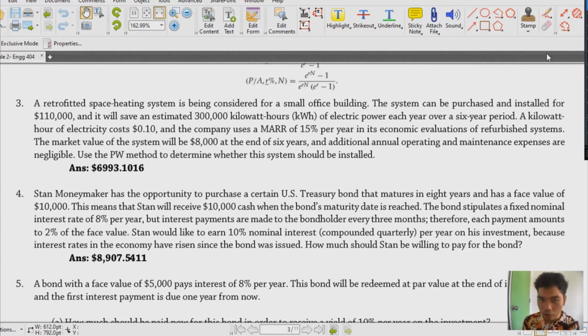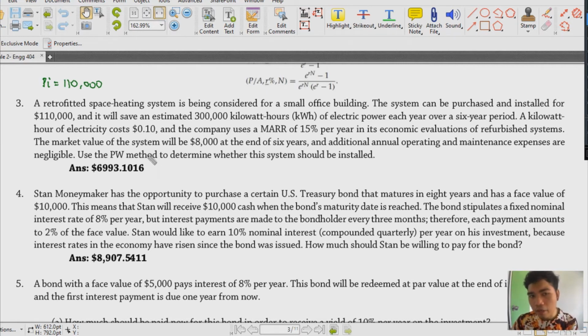Okay, so first things first, we need to identify our givens. From this problem, we could say that our P sub I would be equal to $110,000. So this is our initial present worth or the investment cost. And then our savings here is 300,000 kilowatt-hour, okay? And that kilowatt-hour is $0.10 per kilowatt-hour.